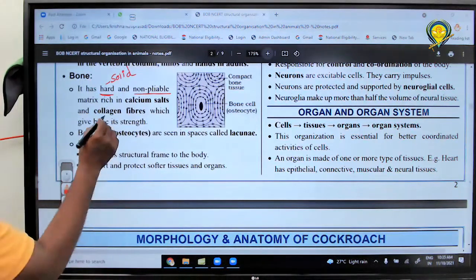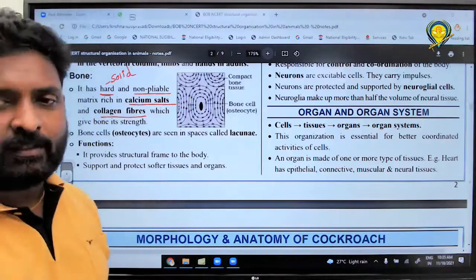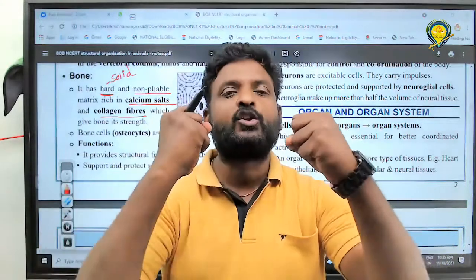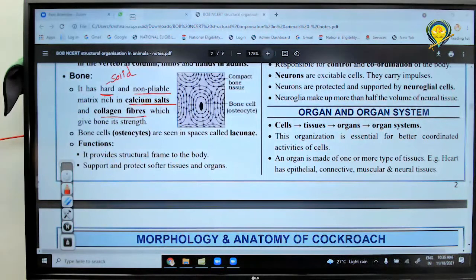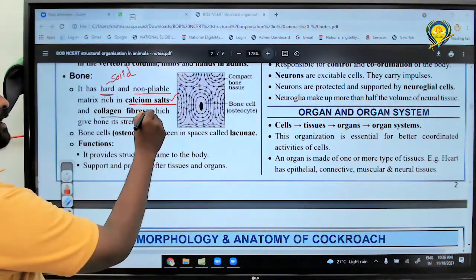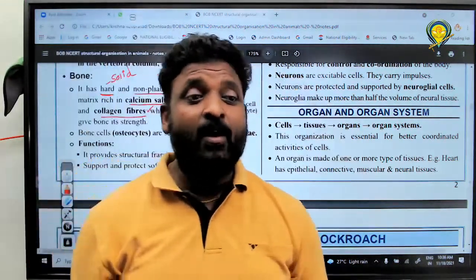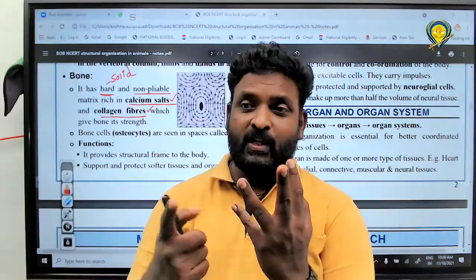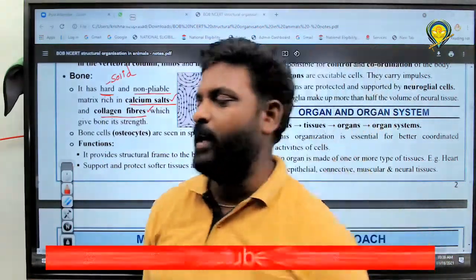And you know why it is strong? Because of the presence of two factors. One is the collagen fibers, and the next one is what? Calcium salts. Please write. Due to the presence of calcium salts and collagen fibers, it is what? Strong. Bones are strong. Calcium salts and collagen fibers can give strength. Earlier we discussed the functions of collagen fibers: strength, elasticity, even flexibility also. Got it? Very good.